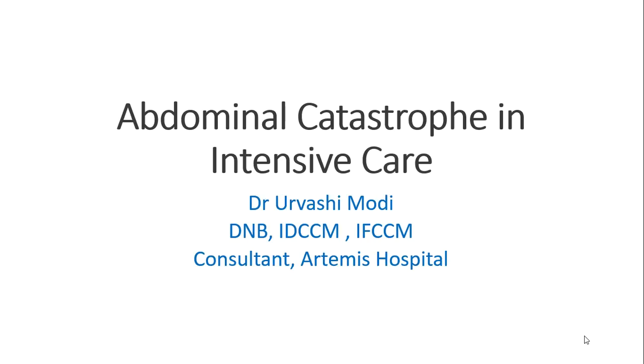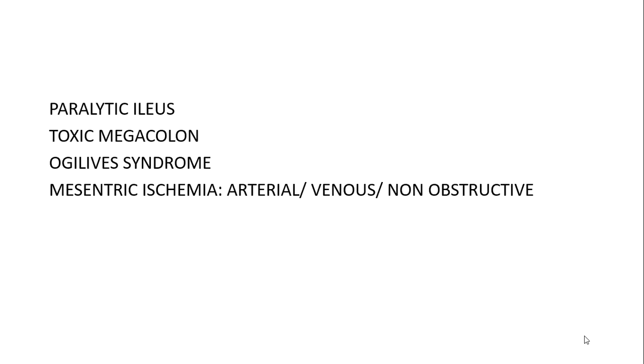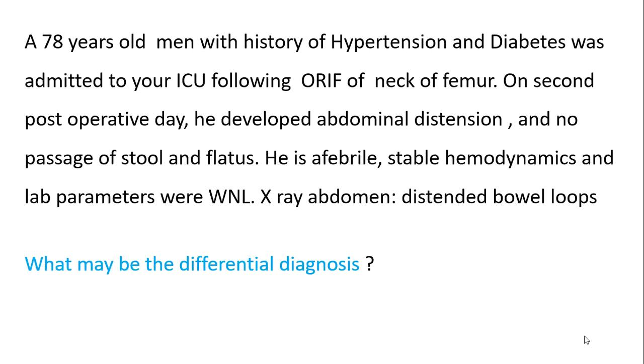Let's start a discussion on the abdominal catastrophe in intensive care. So we all know there are mainly these four situations that we come across: paralytic ileus, toxic megacolon, Ogilvie syndrome, and mesenteric ischemia. We'll be discussing these in detail. Let's start with the case.